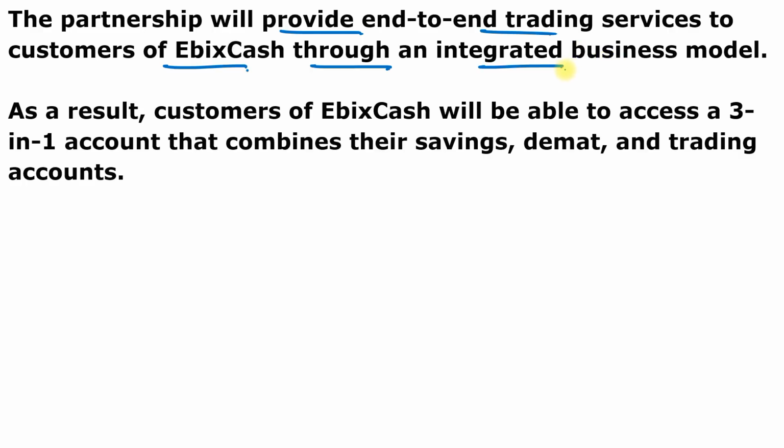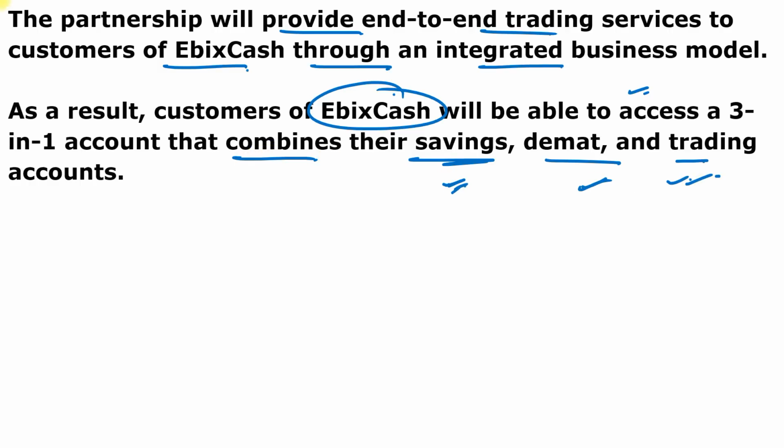It means the financial services will be provided by Axis Securities. Even Demat and trading account facilities will also be provided by Axis Securities, and the saving account facility will be provided by Axis Bank, but Demat and trading with the help of EbixCash. So customers of EbixCash will be able to access a 3-in-1 account that combines the saving, Demat and trading account. So just remember the question as same as in the slide.